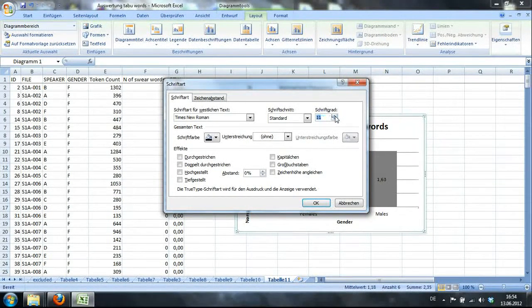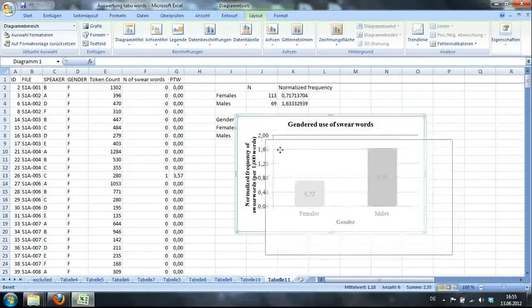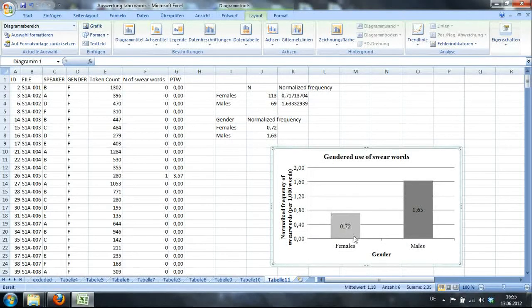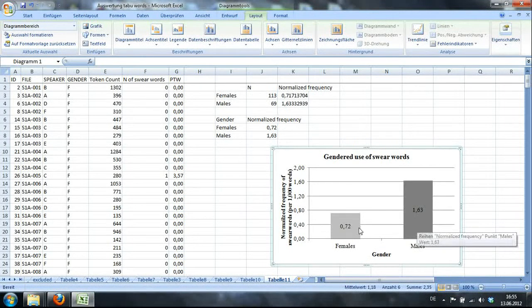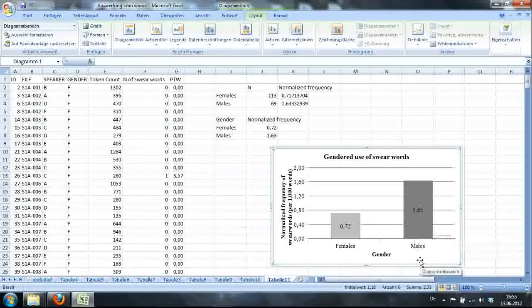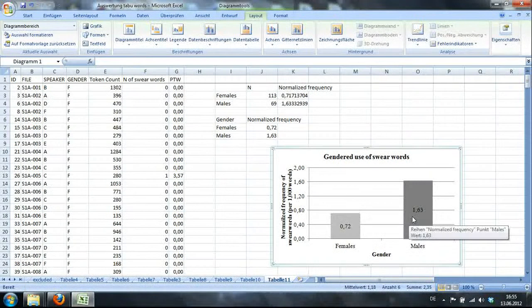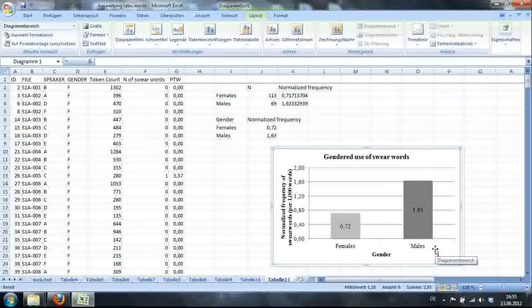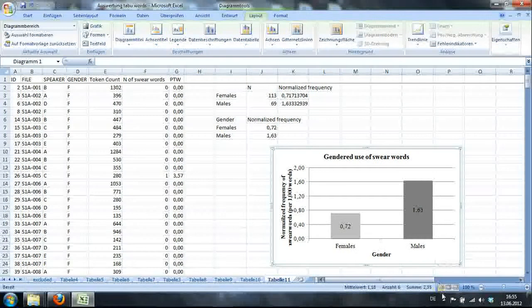I'll make the font size coherent, and basically here we are, right? So here you have a bar graph which shows that females use swear words substantially less than males. Males use them about twice as often, though per 1,000 words 1.6 words isn't that much, even in quite an informal register.